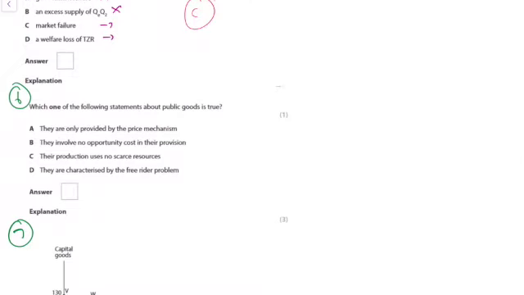Which of the following statements about a public good is true? Public goods, we know, are the ones that are non-excludable. So you can't prevent free riders. Because once it's been provided, you can't stop anybody from using it. And they're also non-diminishable or non-rivalrous, depending on who taught you. And all that means is that an extra user doesn't reduce the amount available to anybody else.